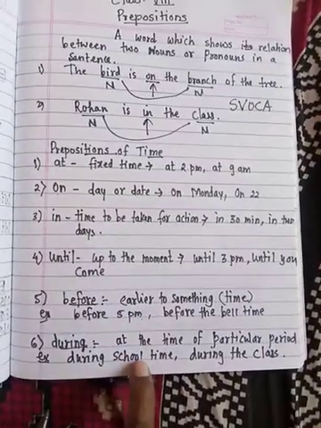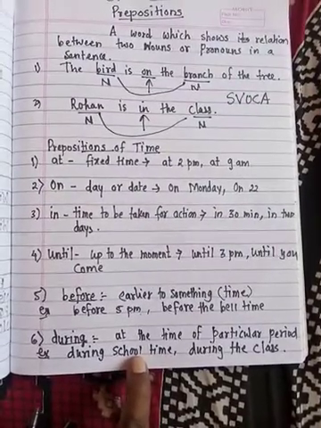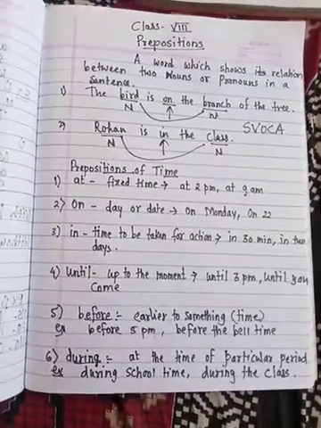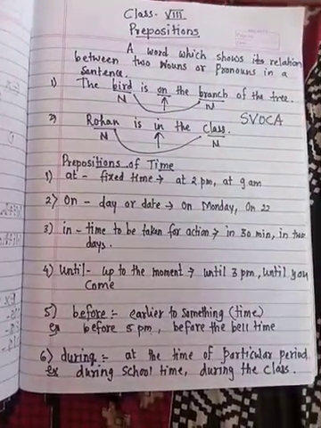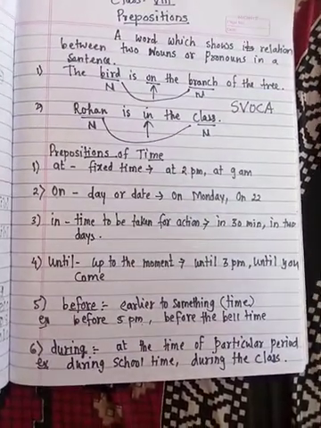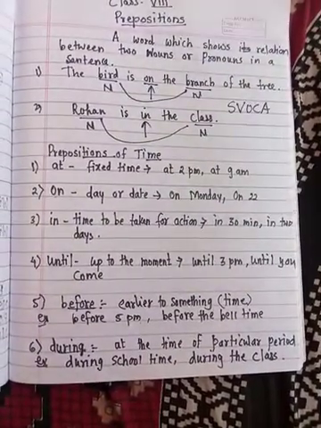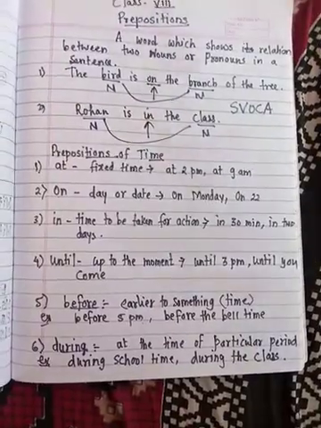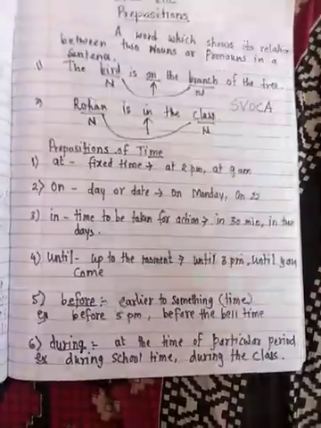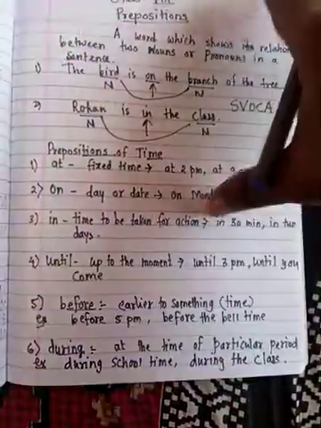Generally school starts at 9 a.m. and goes to say 2 p.m. or 3 p.m. So that time span is covered, from 9 a.m. to 2 or 3, whatever it may be. For example, the principal is available during school time. During school time means from 9 a.m. to 2 p.m. or 3 p.m., so anytime during that period only. So a particular period is covered using the word during.